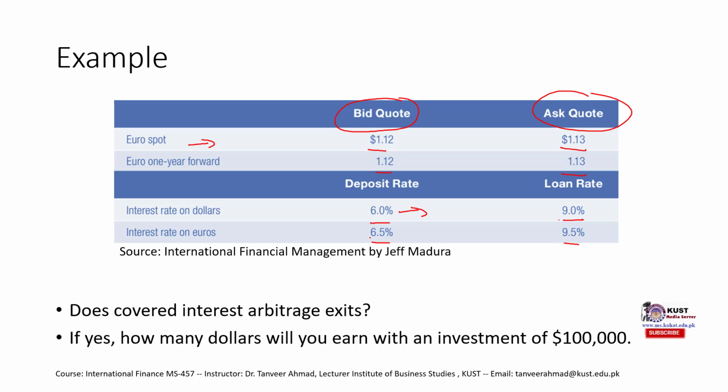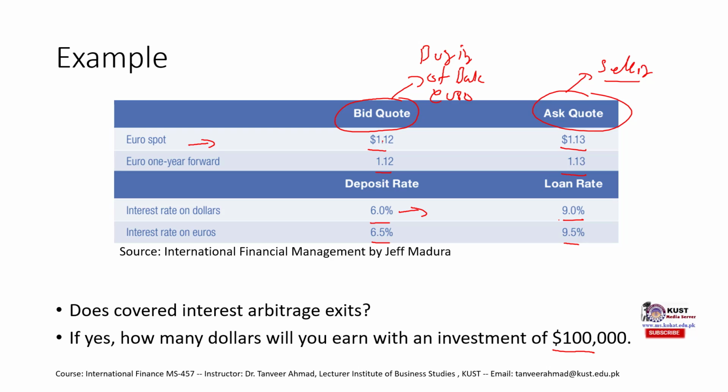So what do we need to do first? First, we have dollars. We need to convert them into euros. At which rate would we get euros? These rates are the bank's buying price. Remember, the bid is for the euro, so the bank would buy euro from us at 1.12. And this ask is the selling price of the bank for euro. So if we are going to buy euros, then the bank would sell them to us at this price.